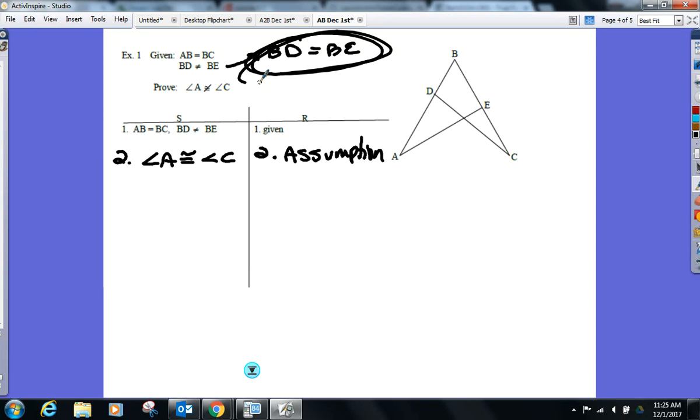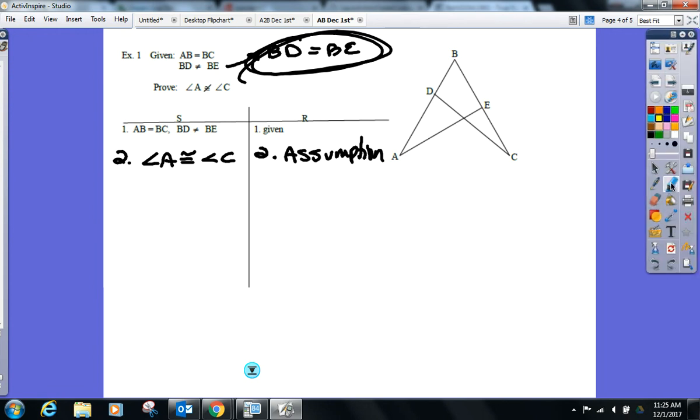What have we done in the past to get sides congruent? Prove the triangles congruent. So you guys right now in your groups, find me a pair of triangles that contain BD and BE as full sides. Make sure BD and BE are full sides in the triangles you pick to prove congruent.